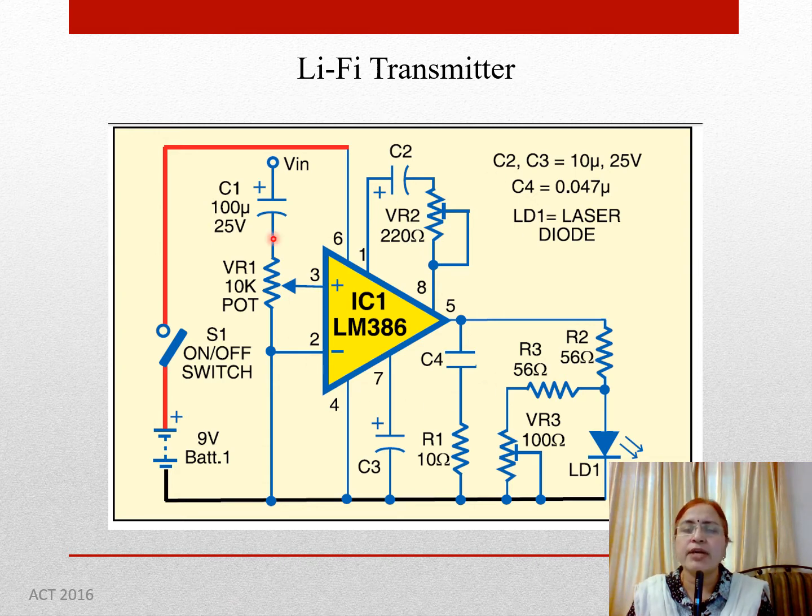Now this is the Li-Fi transmitter circuit. We have taken it from the internet, so we are thankful to this resource provider. Now how it works. Here a 9-volt battery is connected, and here we are applying the input to this circuit. Now what is this LM386? It is the audio amplifier IC.